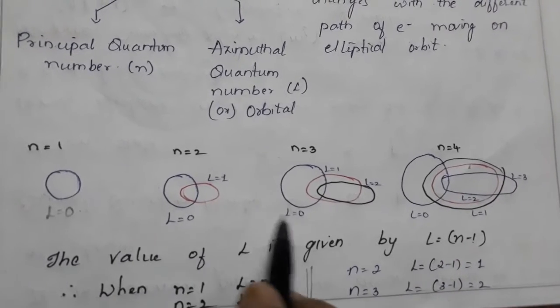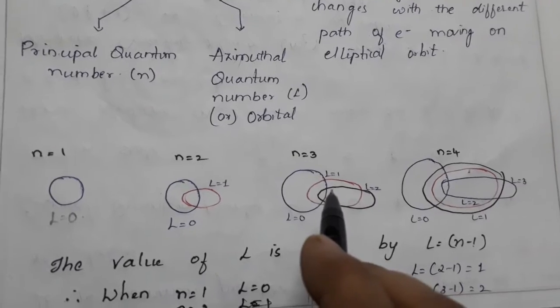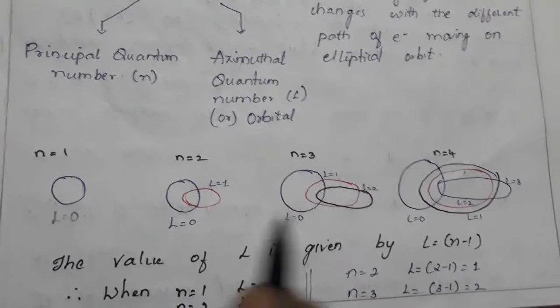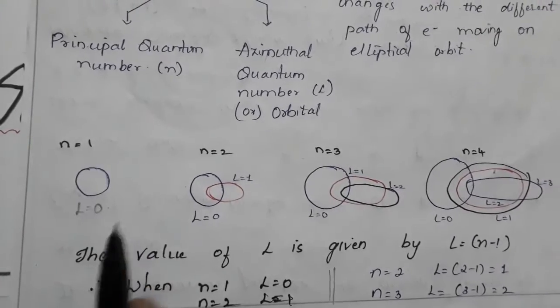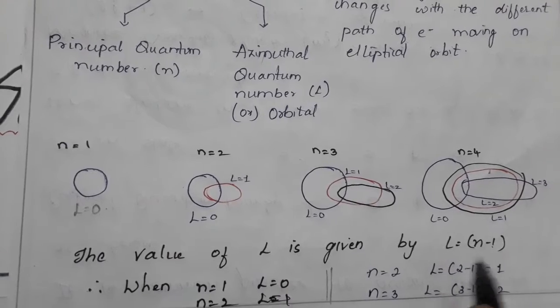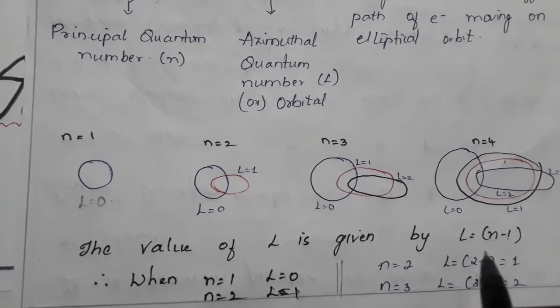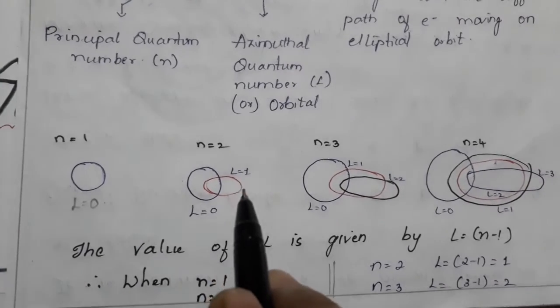With this, he did this addition of orbitals in the structure. Okay, he just added the orbitals, nothing else he did. See, if L is equal to 0 and n is equal to 1, when substituting in n minus 1, what will we get? We'll get L is equal to 0. Then n is equal to 2, then 2 minus 1, L is equal to 1. One orbital we are adding here.